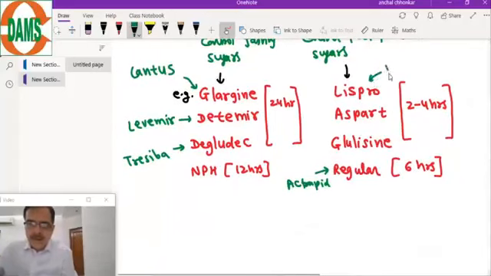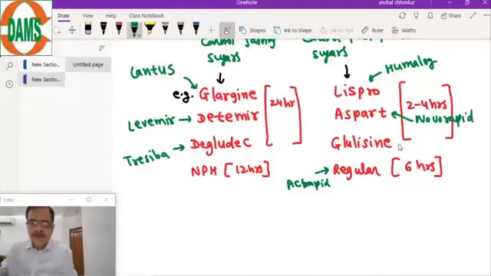Lispro is Humalog, Aspart is Novorapid, Glulisine is Apidra. So these are the trade names.